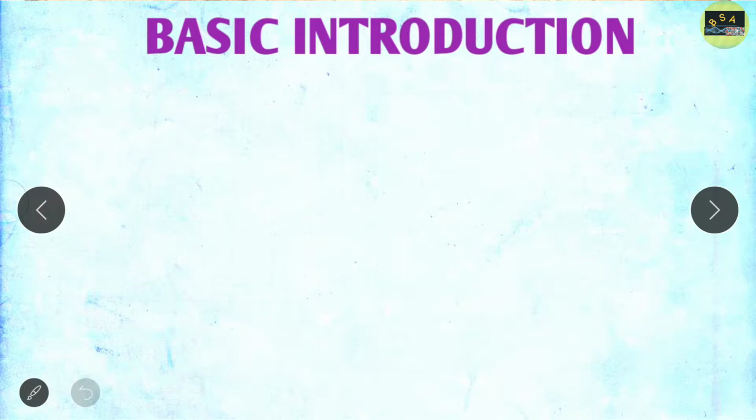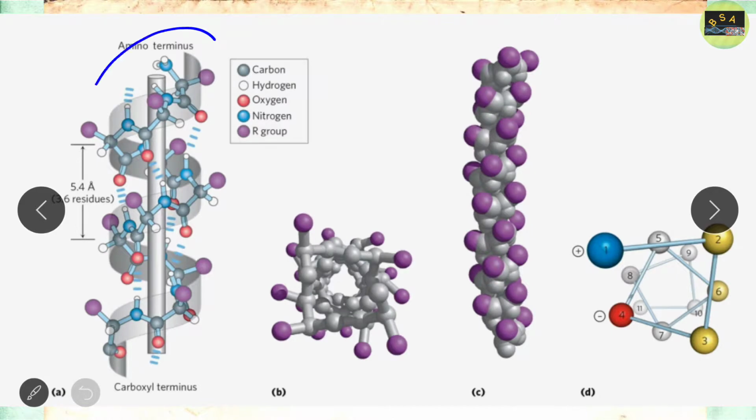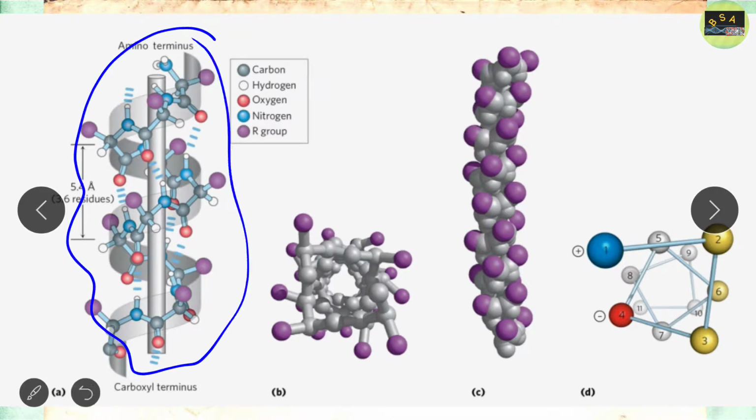Another important thing, and this will be the last thing I discuss in today's lecture about the alpha helix, is that in alpha helix the first 4 NH. Just look at the structure. This is the structure of alpha helix, and all these things I already discussed.